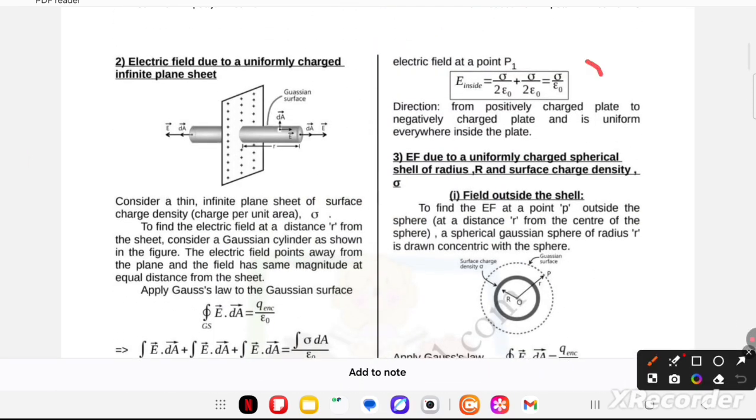E inside is equal to sigma upon 2 epsilon naught plus sigma upon 2 epsilon naught. Therefore, sigma upon epsilon naught. The direction is from the positive charged plate to the negative charged plate, and it is uniform anywhere inside the plates.